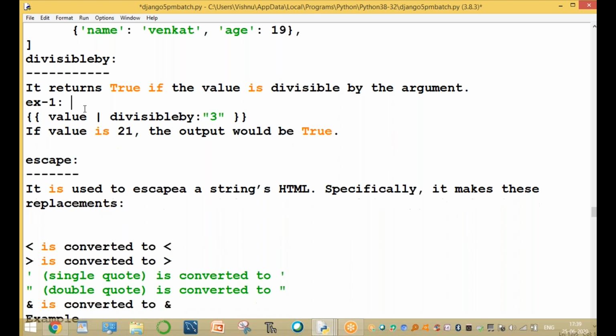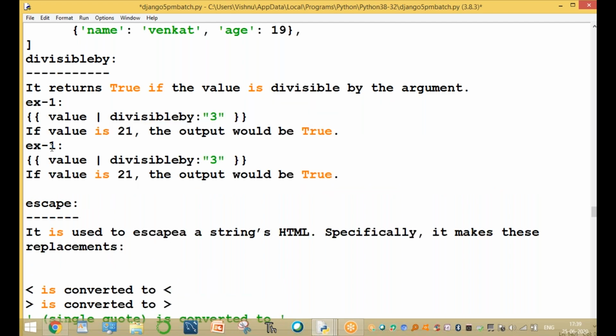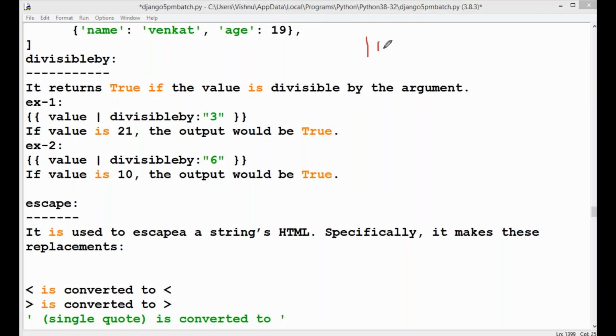Okay, another example. Second example. For example, the value is 10. It is divisible by, for example, 6. Is it divisible by 6 or not? The output is: the value is 10, and 10 is divisible by 6.